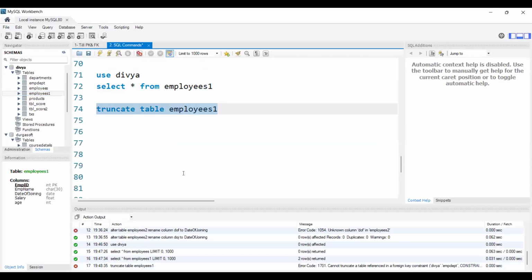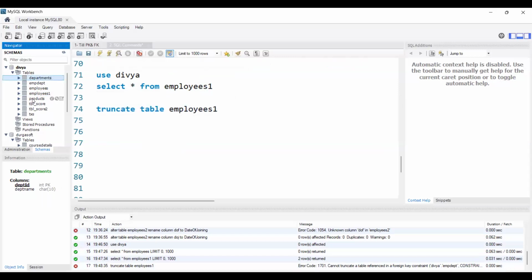Oh, this is a foreign key constraint. Okay, let me delete another table. Actually, after explaining this first point, I need to explain the second point. But for now, let me execute it. You can see at the bottom we got an error saying cannot truncate a table referenced in a foreign key constraint.